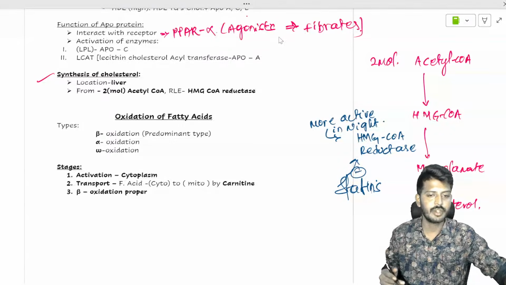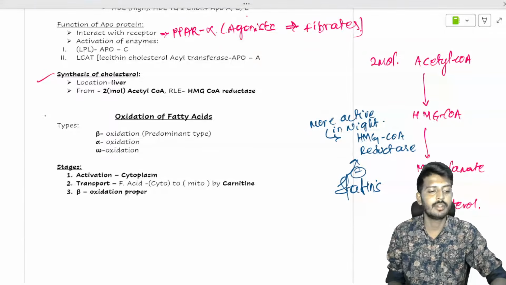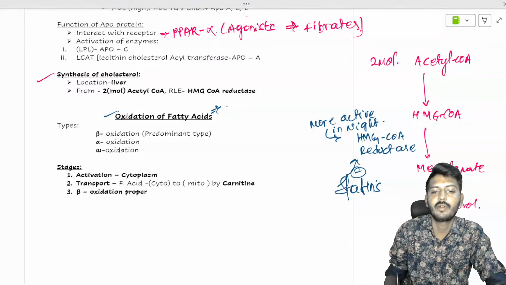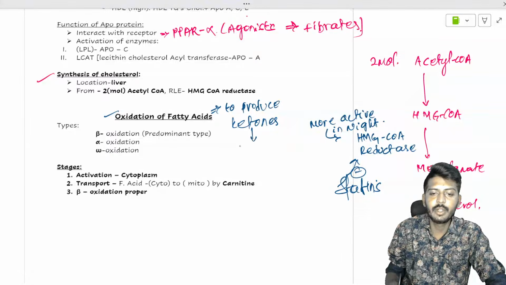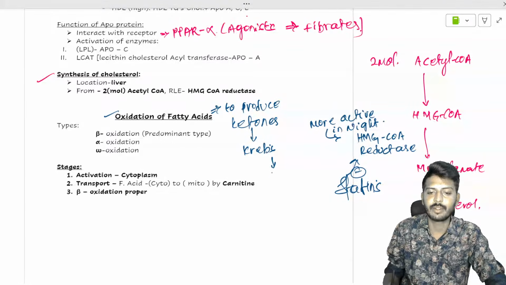So what is the discussion we are going on? This cholesterol synthesis. Once we're done with the cholesterol synthesis, let's continue to the oxidation of fatty acids. Oxidation of fatty acids is for the purpose of producing energy and ketone bodies. These ketones will enter into the Krebs cycle. Krebs cycle will give us the energy.